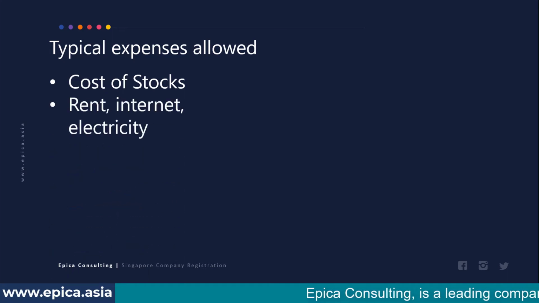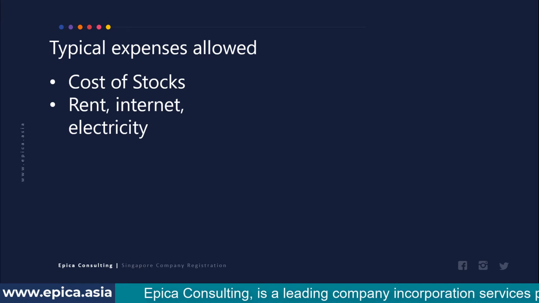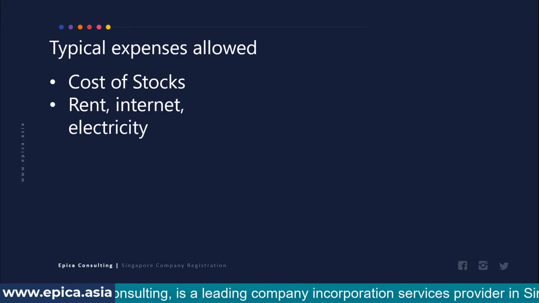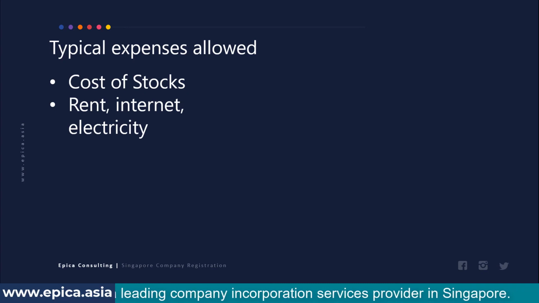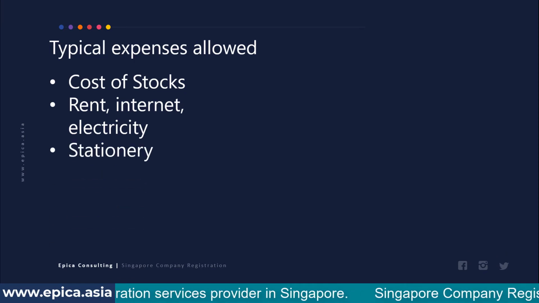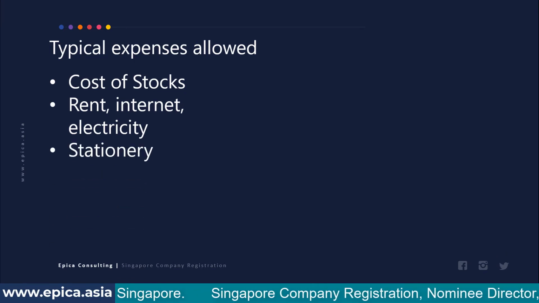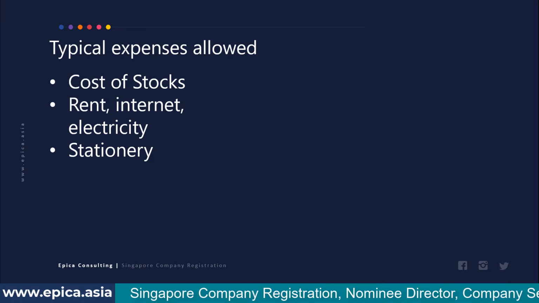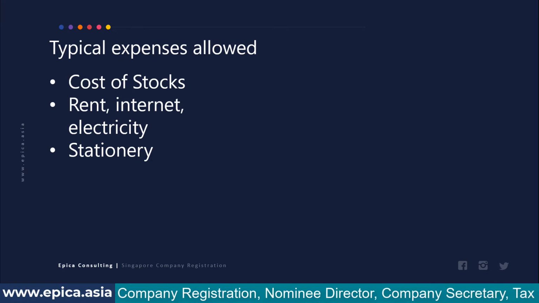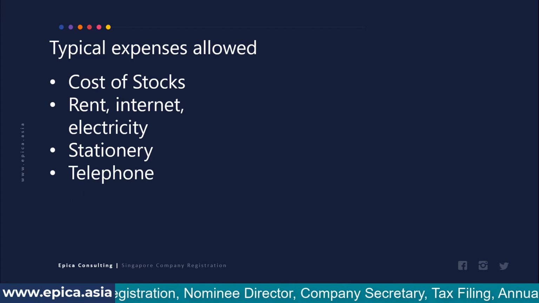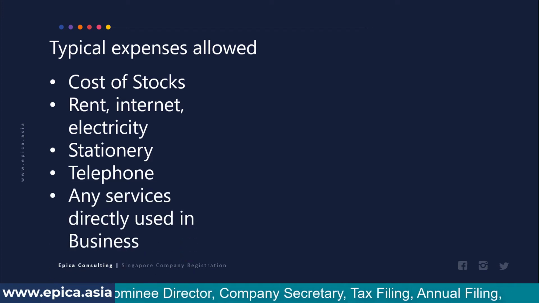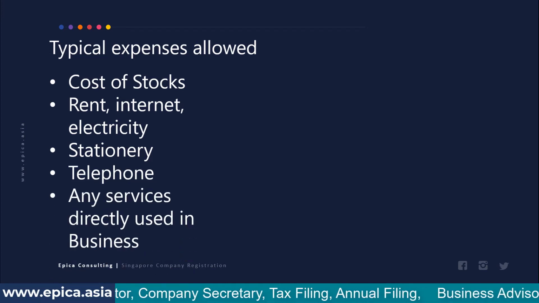Then they pay rent, electricity, internet, and other office expenses like cleaning, maybe some maintenance in the office, some small repairs and maintenance, and so on. Maybe they have some stationery because they will print various invoices, maybe there will be postage, maybe courier, telephone expenses, and any other services that are directly used in the business.